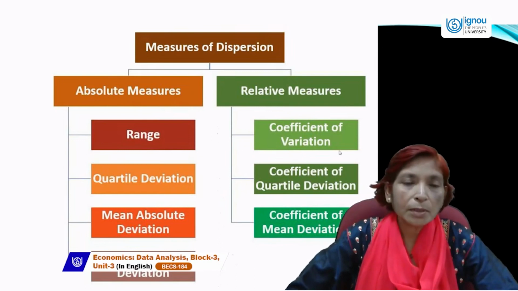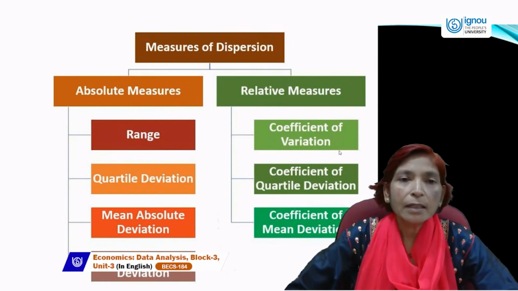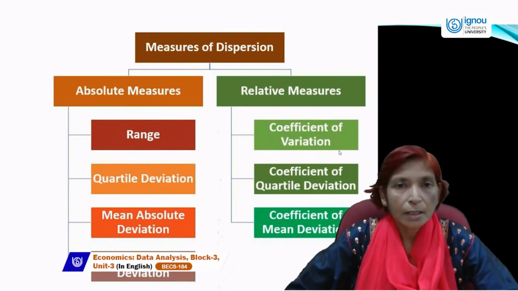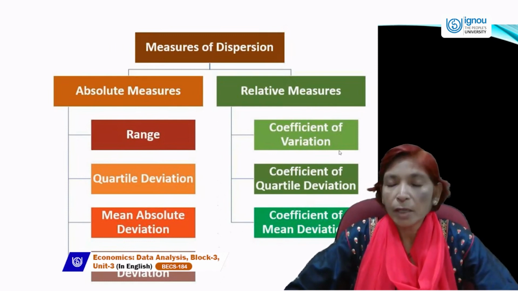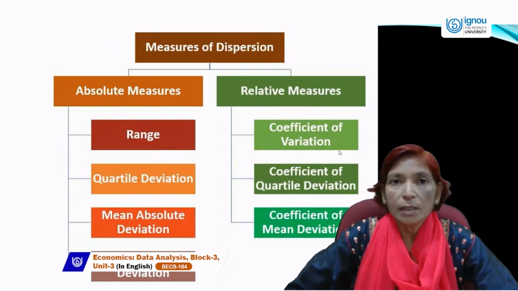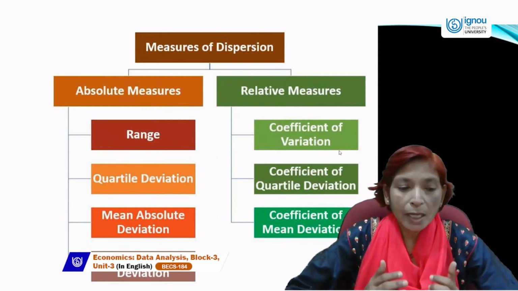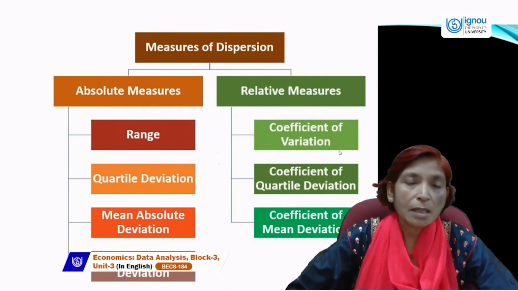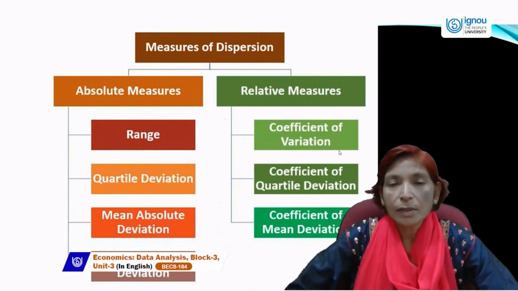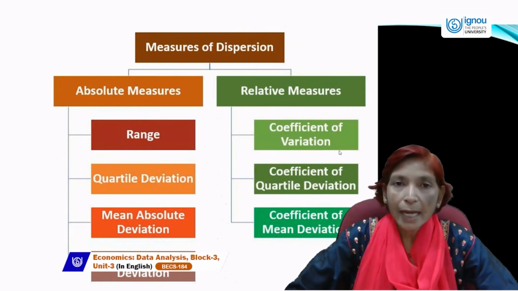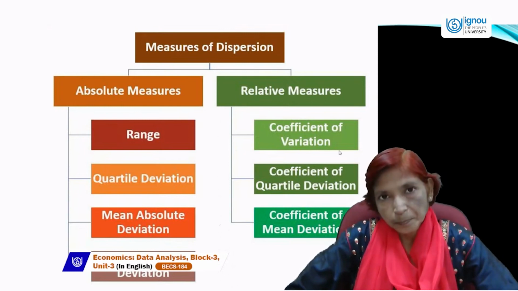And after that, the fourth measure of dispersion is standard deviation. This standard deviation is a very important statistical tool of measures of dispersion, because it actually measures the variability. With the help of this standard deviation we can estimate variance, and variance tells us how much our collected data is consistent or reliable, and vice versa.